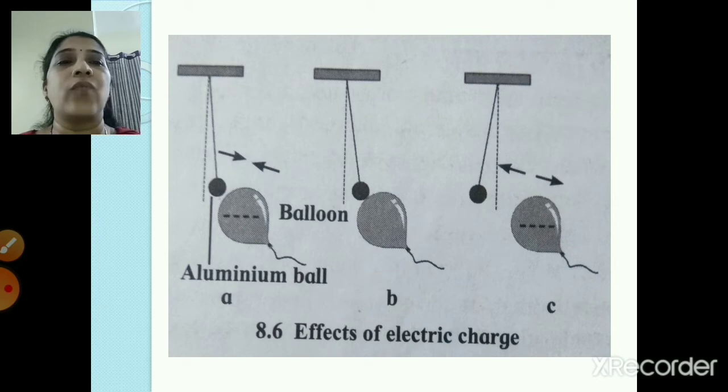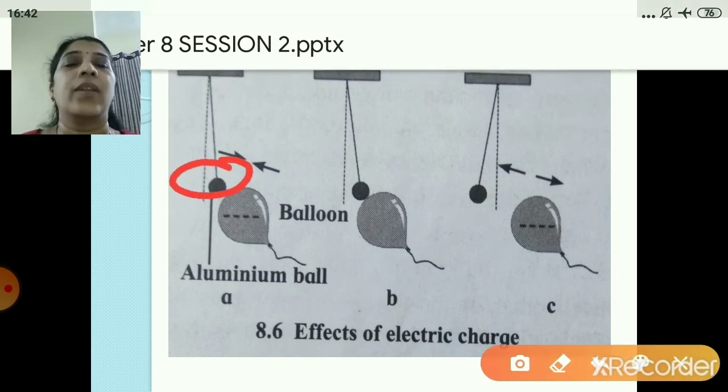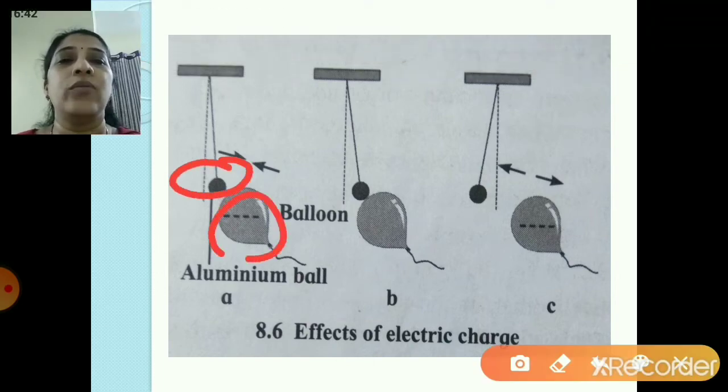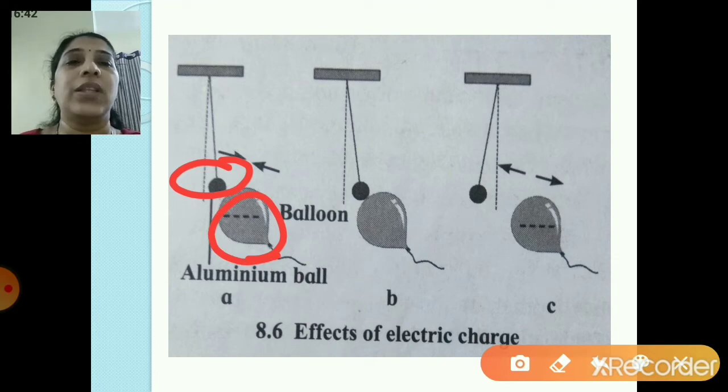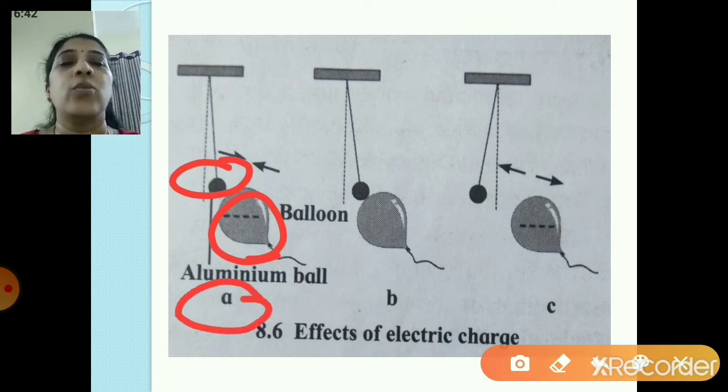Now this is one more experiment wherein this is the aluminium ball, and this is a balloon with a negative charge. Now in this case what happens? The aluminium ball is uncharged, right? And in the first case, that is A, you bring a negatively charged balloon near the uncharged aluminium ball. So what will happen? There will be attraction. Can you see here?